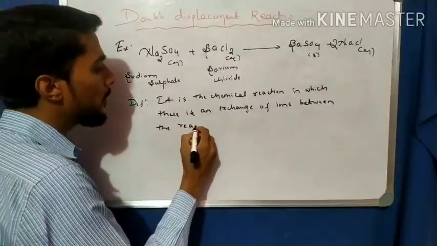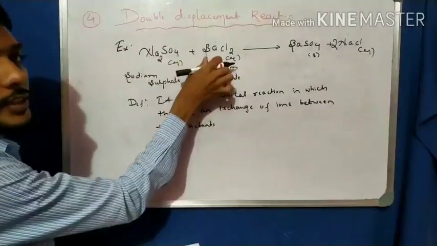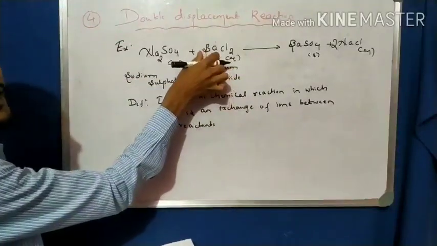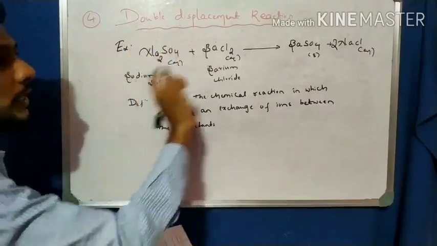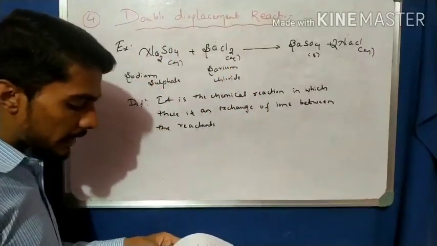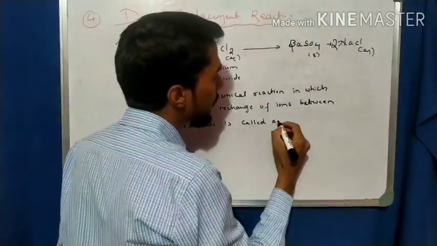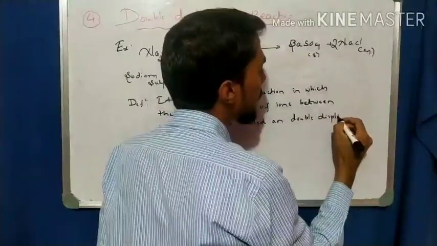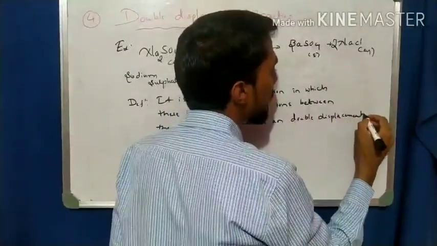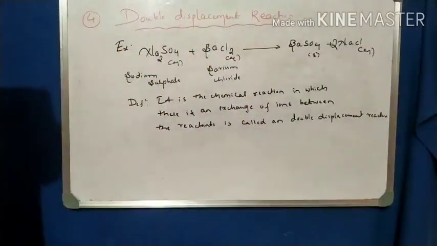See, this is the reactant: BaCl2 exchanges its Ba plus ions with the Na2SO4 Na plus ions. So that reaction is called a double displacement reaction.